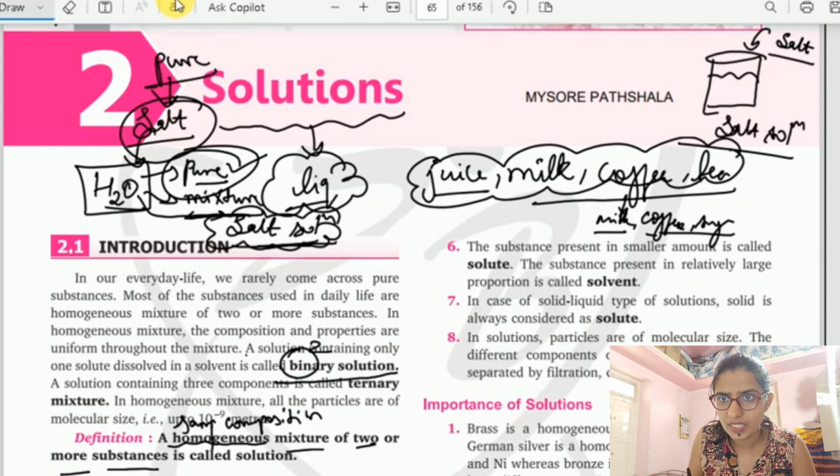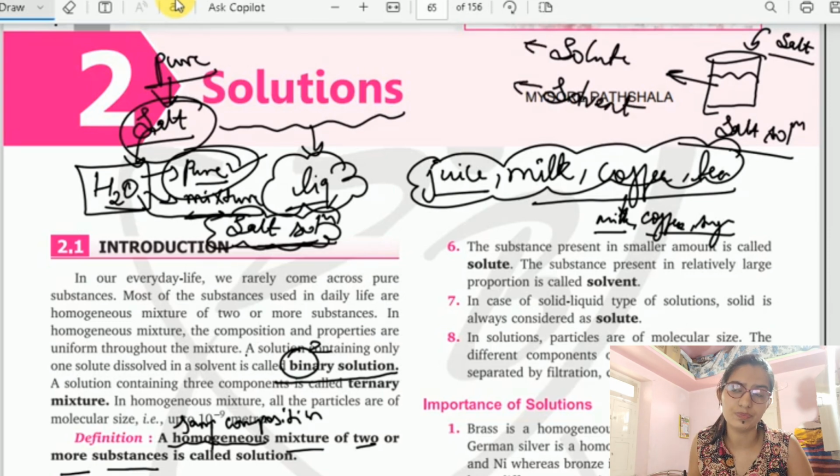So here in this salt solution we have solute and solvent. Which is solute and which is solvent? That is the question. Solute is the one which is present in a smaller quantity, and solvent is the one which is present in larger quantity. So obviously I can say that salt is the one which is present in a smaller quantity.